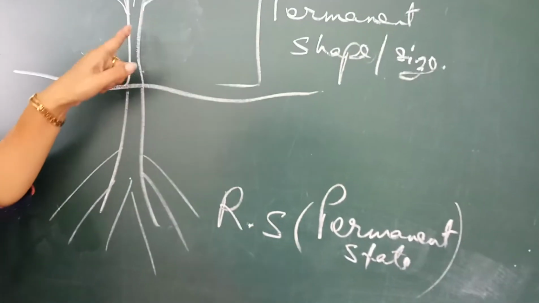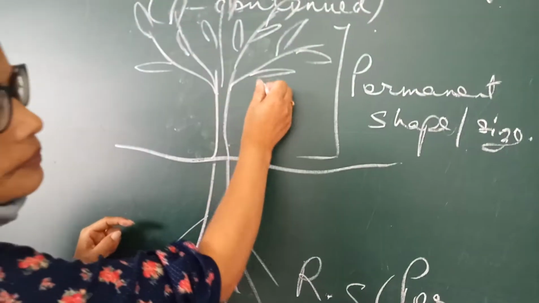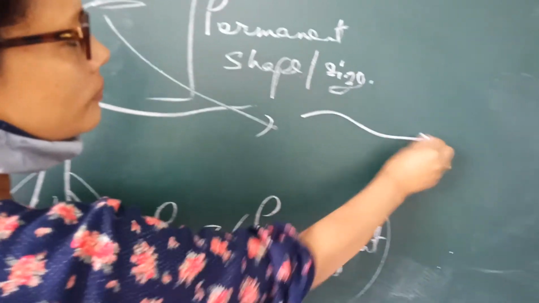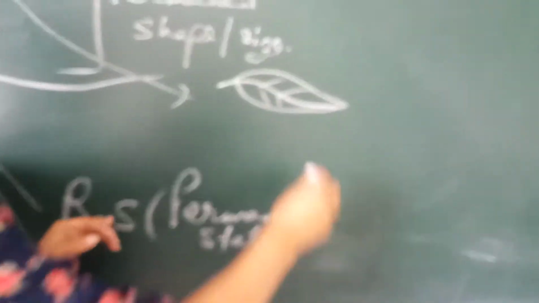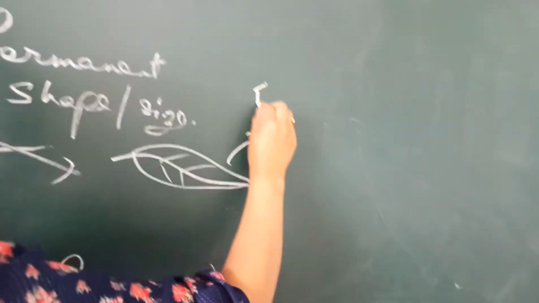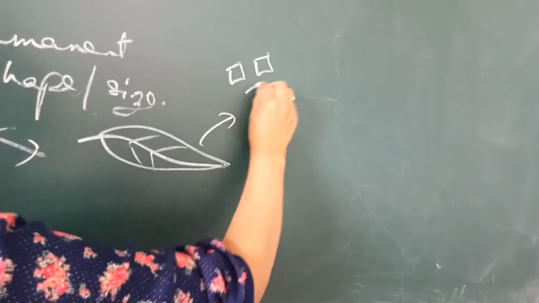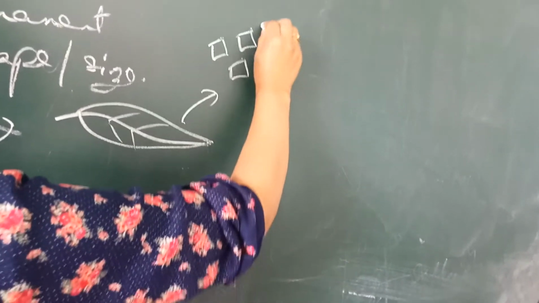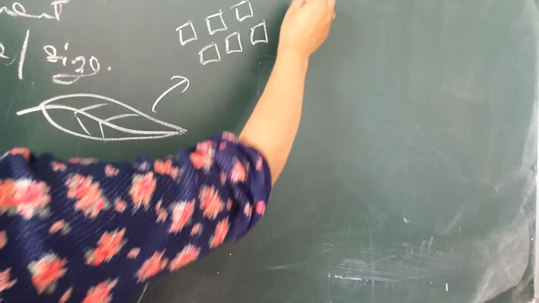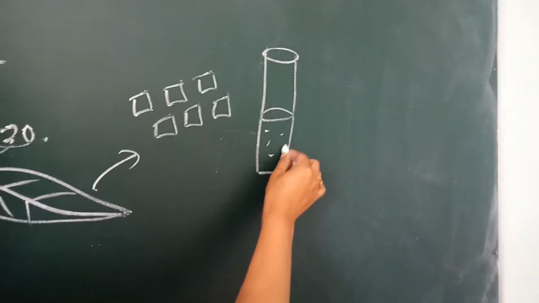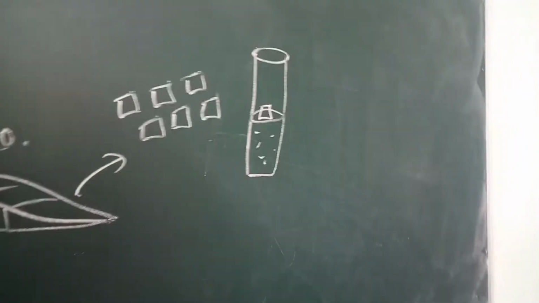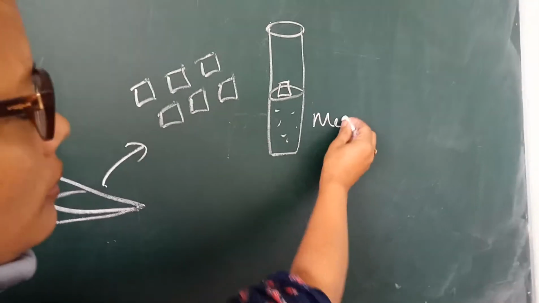If I take this leaf, then I cut the leaf into tiny pieces, and then I grow them in a media. This is media.